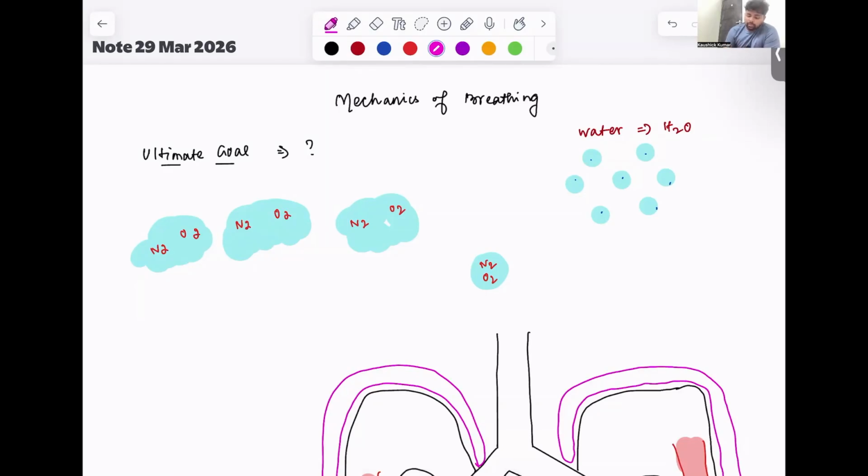So I'll talk about the mechanism of breathing. What is our ultimate goal when we breathe? We want to inhale oxygen from the atmosphere and we want to exhale carbon dioxide into the atmosphere, right?